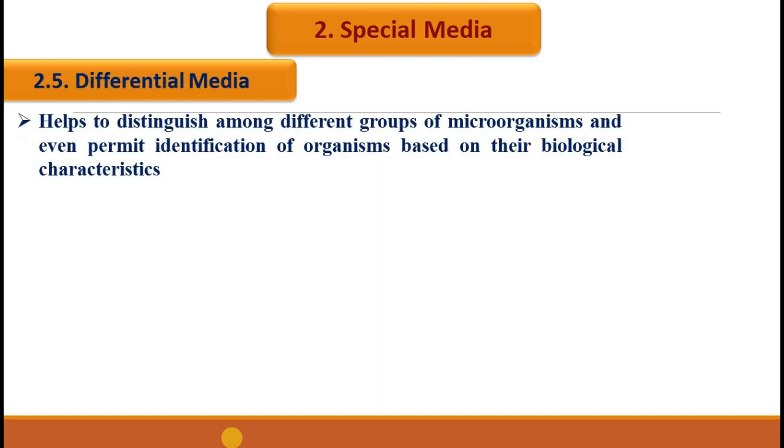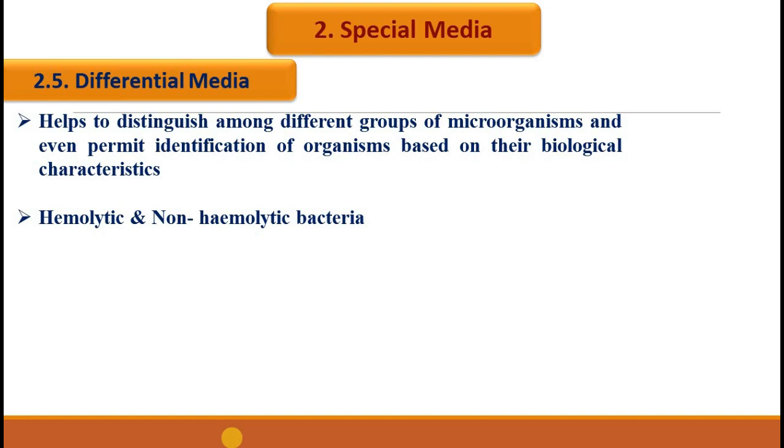The fifth type under the special media is differential media. Differential media helps to distinguish among different groups of microorganisms and even permits the identification of organisms based on their biological characteristics.